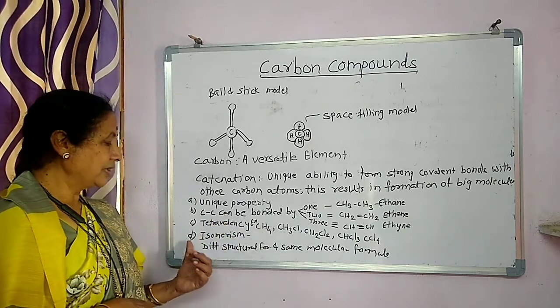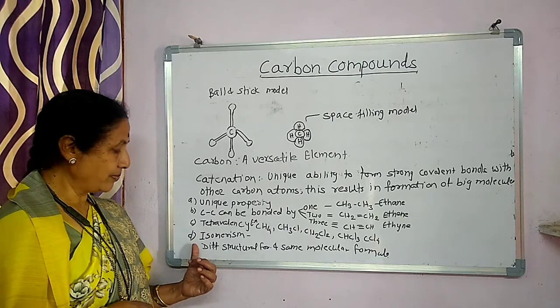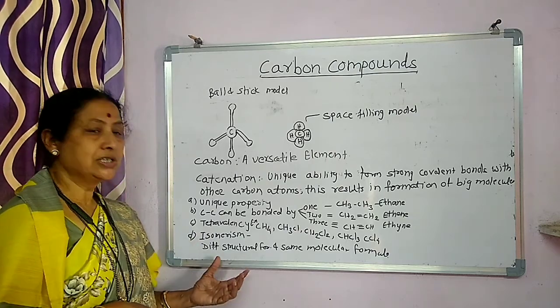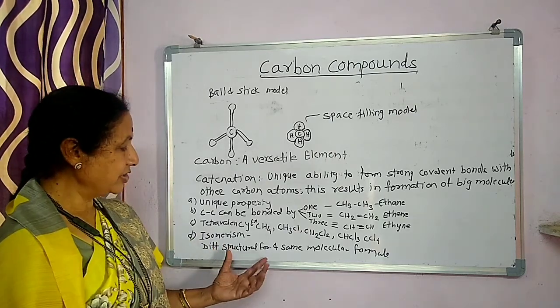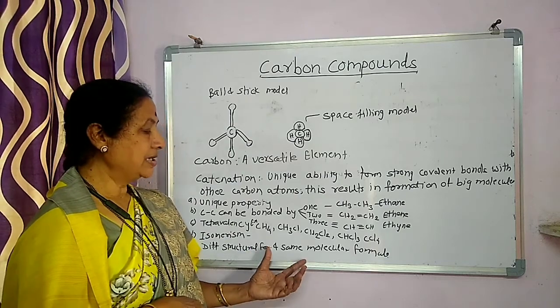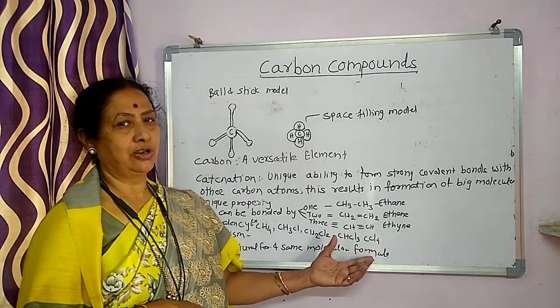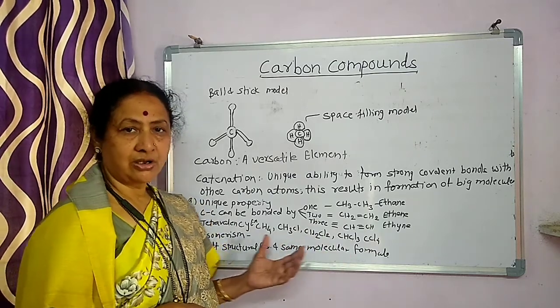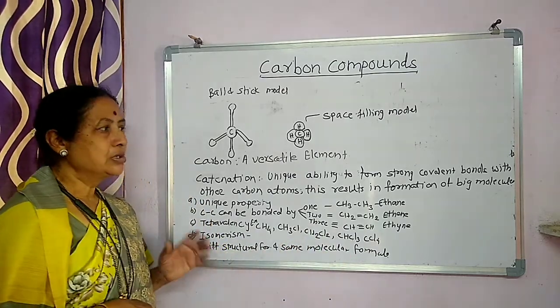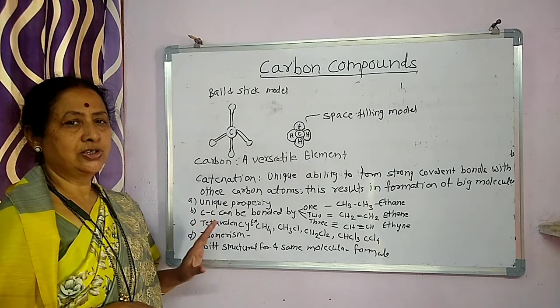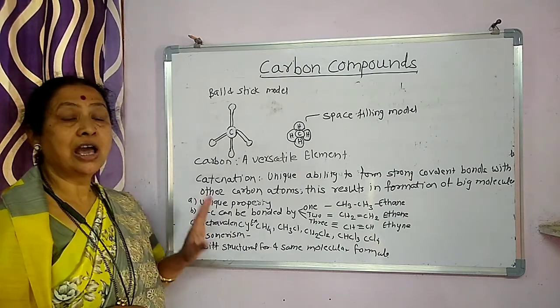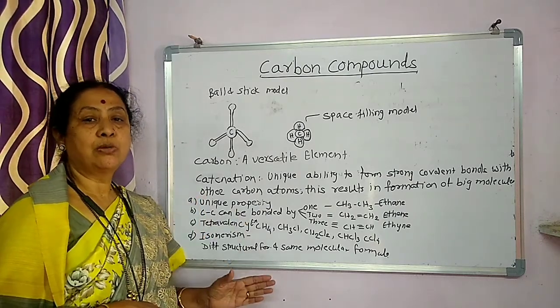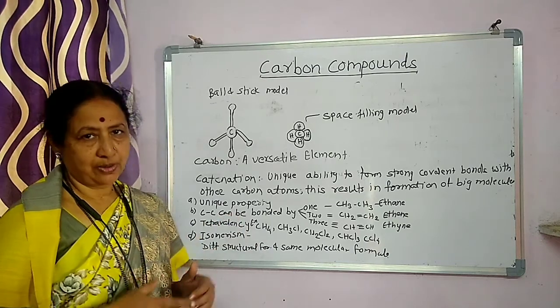The next important point is isomerism. Isomerism means compounds having different structural formulas but the same molecular formula. So there are various isomers of carbon compounds. It is very important to understand why the carbon atom can form a big number of compounds.